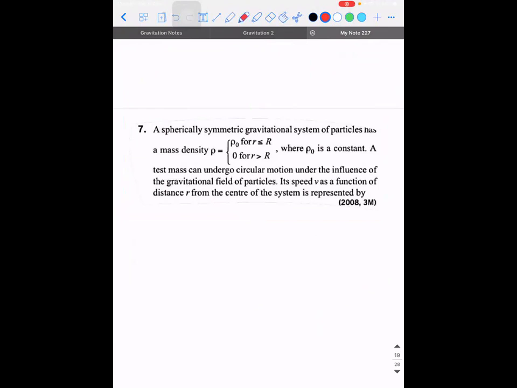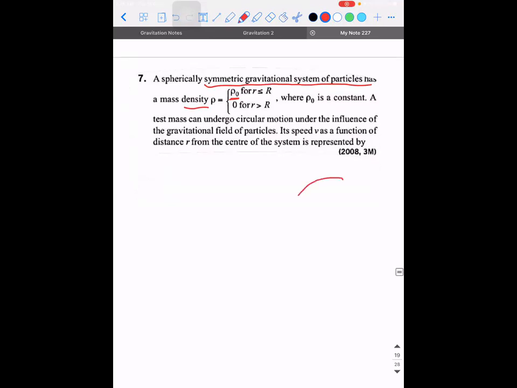A spherically symmetric gravitational system of particles has a mass density. It's nothing but a sphere, right? And its mass density is going to vary as rho naught from where to where. For a value of r, the distance which is less than or equal to r. Suppose I take a sphere, and the radius of the spherical part is r.